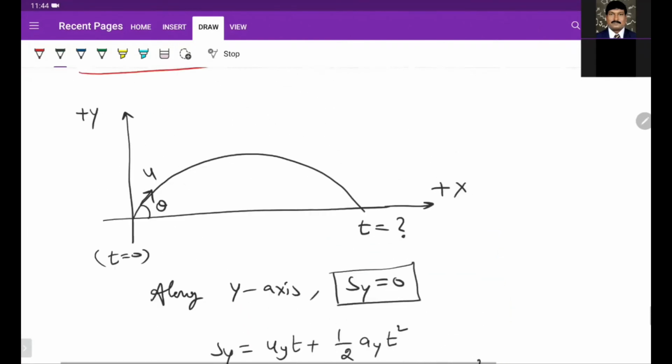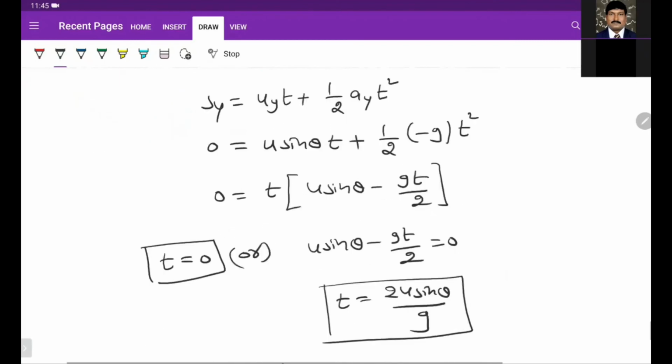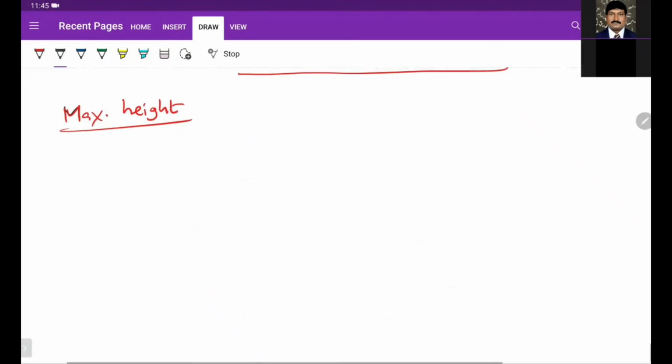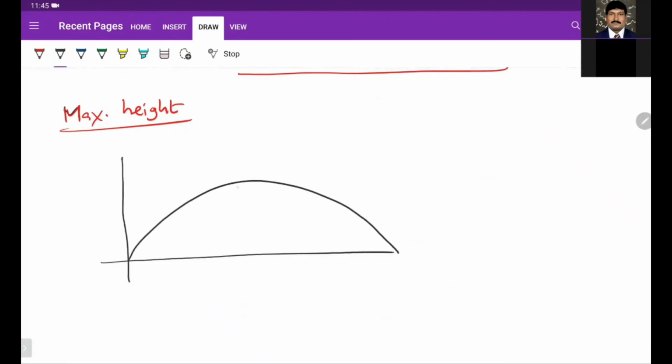So we got the total time of flight. Next, we want the maximum height. When we project a particle like this, this is the maximum height. What is this maximum height?